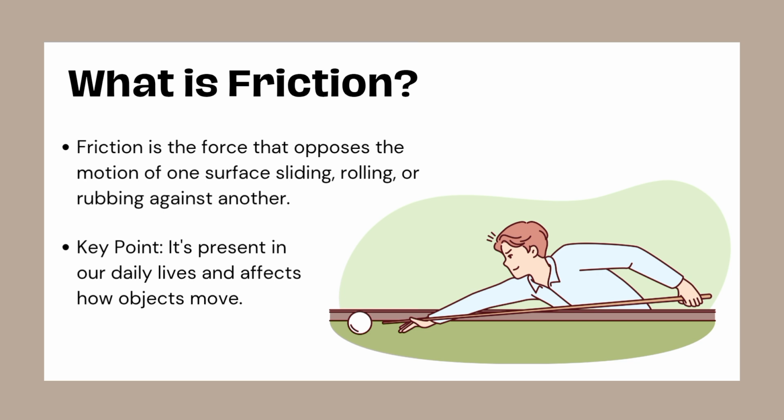What is friction? Friction is the force that opposes the motion of one surface sliding, rolling, or rubbing against another. Imagine trying to push a heavy box on the floor. The resistance you feel is friction. Without it, objects would keep sliding forever and we would not even be able to stand properly.